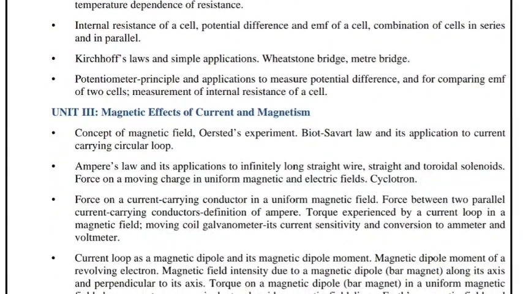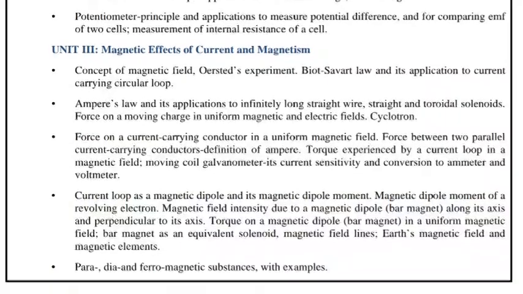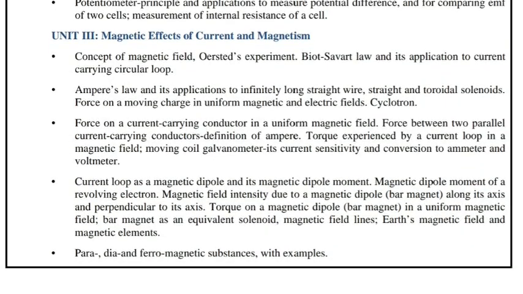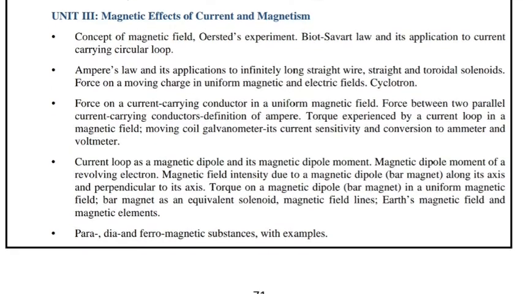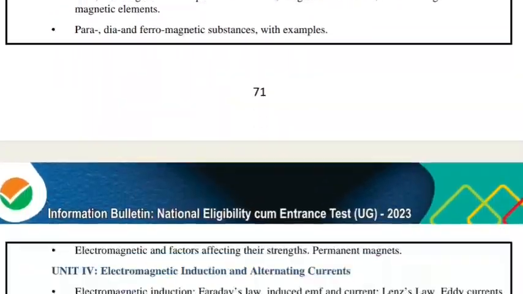Next is unit 3, magnetic effects of current and magnetism. Just see on the screen. There are Oersted's experiment, magnetic field, Biot-Savart law and its application to a current carrying circular loop, Ampere's law and its application to an infinitely long straight wire, straight and toroidal solenoids. You can see the screen.